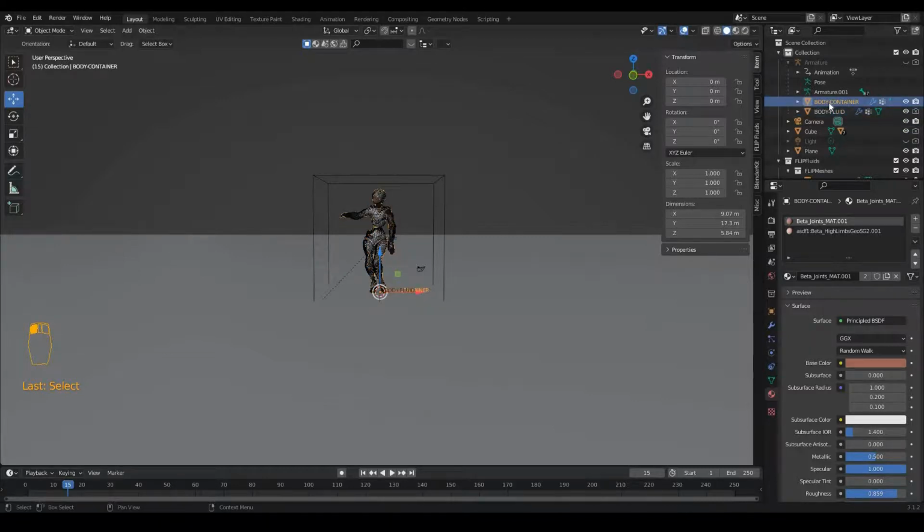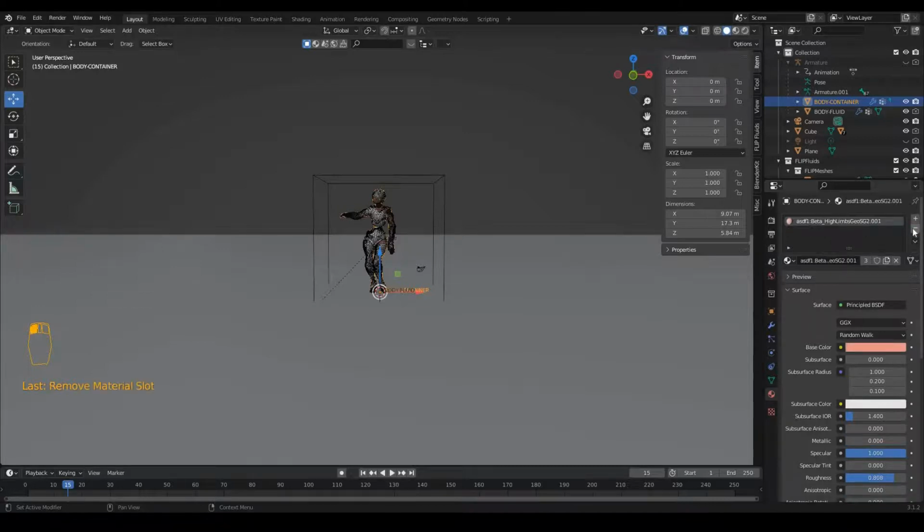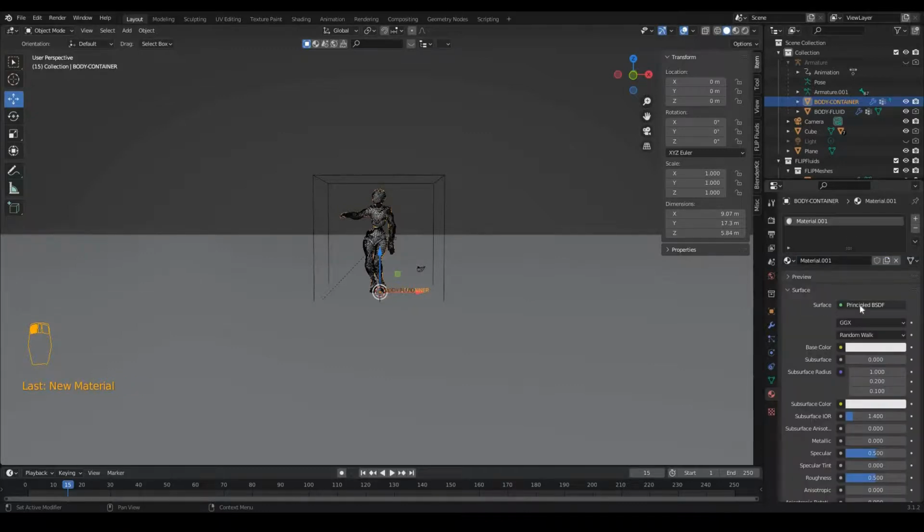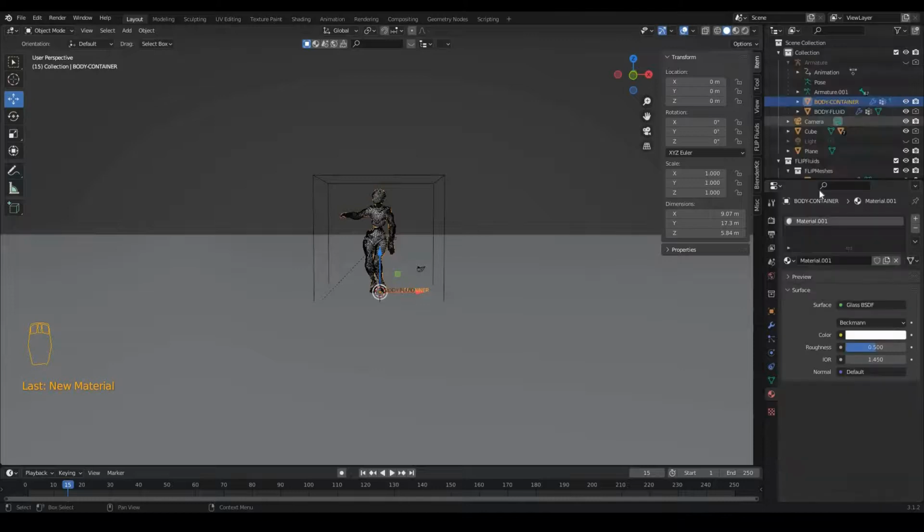I will select body dash container and I will apply a glass material here. There are already 2 materials provided with this animated character. We don't need these 2 materials, so I'm going to delete them and I will apply a new material and I will change it to glass and I will call it body material and change the roughness to 0.